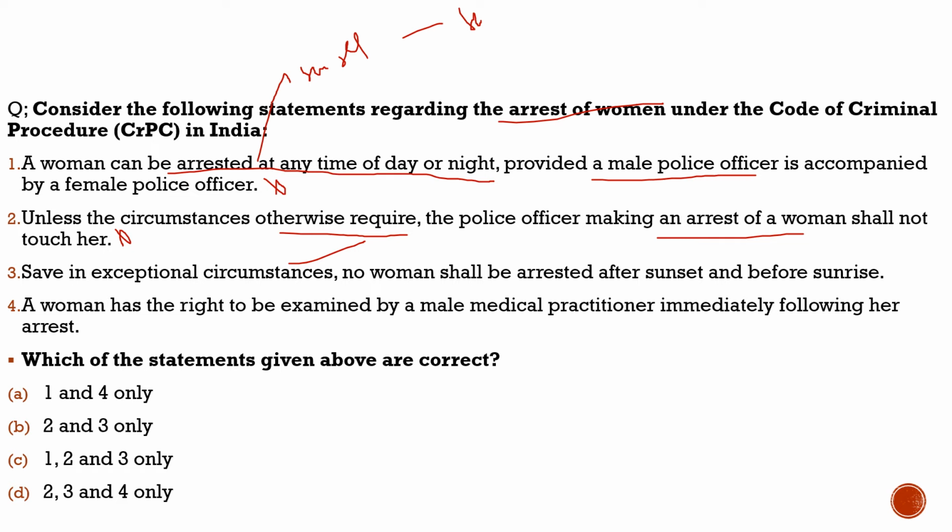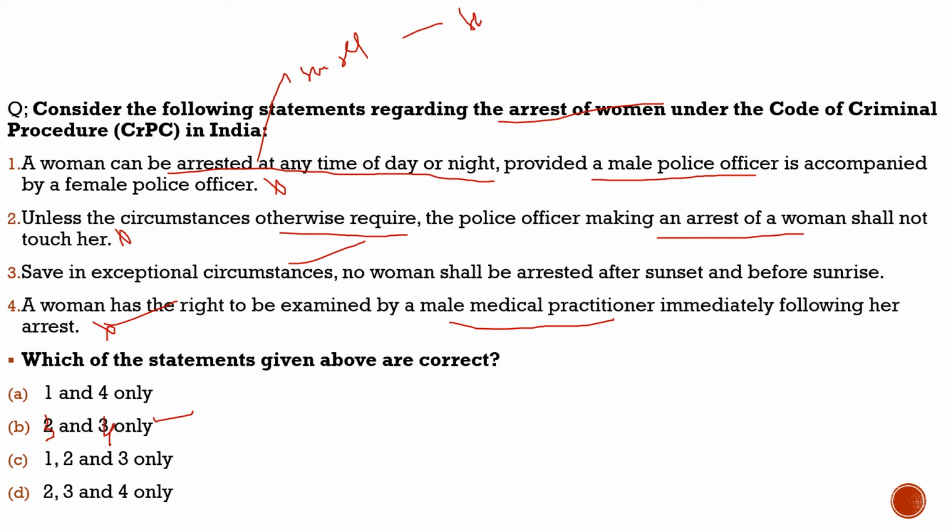Fourth statement: a woman has the right to be examined by a medical practitioner immediately following her arrest. Sorry, this statement is correct, not incorrect. She has this right. So with respect to this question, what are the correct statements? Correct statements are statement 3 and statement 4 only, so option B is the correct option.